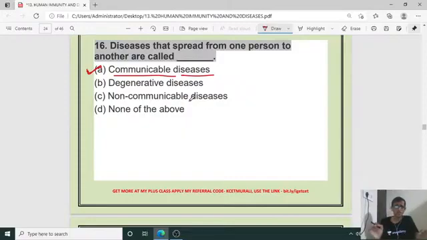Best example is the common cold. Of course, coronavirus now, COVID-19 is also an example of communicable disease. The best example we can give is the rhinovirus, which is responsible for the cold.